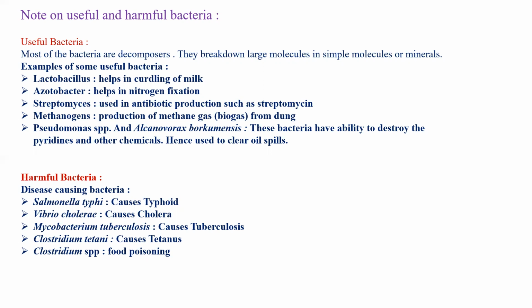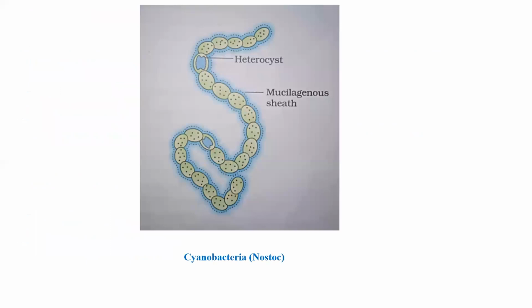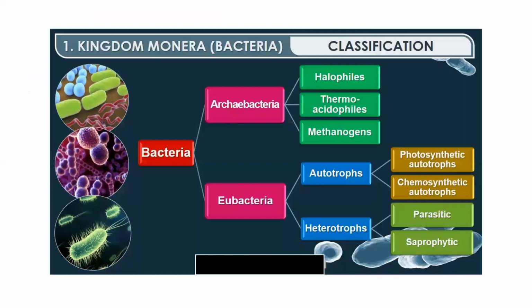Then come to harmful bacteria, disease causing bacteria. Salmonella typhi causes typhoid. Vibrio cholerae causes cholera. Mycobacterium tuberculosis causes tuberculosis, that is TB. Clostridium tetani causes tetanus. Clostridium species, food poisoning. So these are certain examples of useful and harmful bacteria. See, there's a diagram for cyanobacteria which you all have to draw in your notebooks. It's a labelled diagram for cyanobacteria called Nostoc.